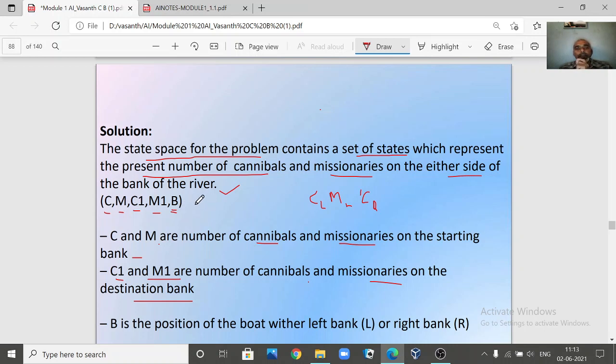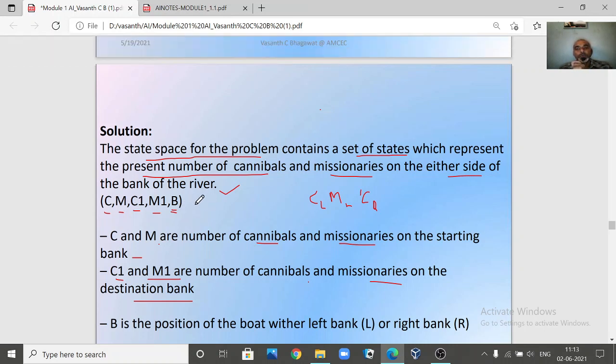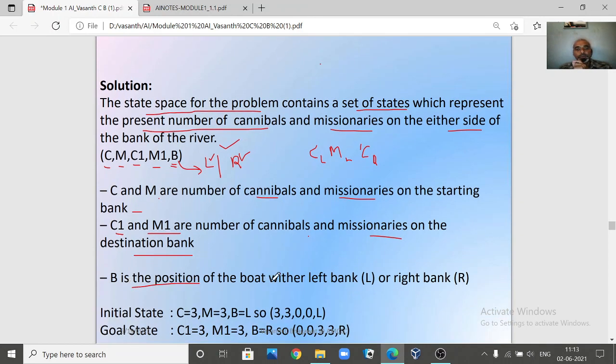We know that everyone is traveling with a boat. Is the boat on the left side or on the right side? These are the two values which B can take. So B indicates the position of the boat, which can be either on the left or on the right side of the bank. So now we have stated the state space.